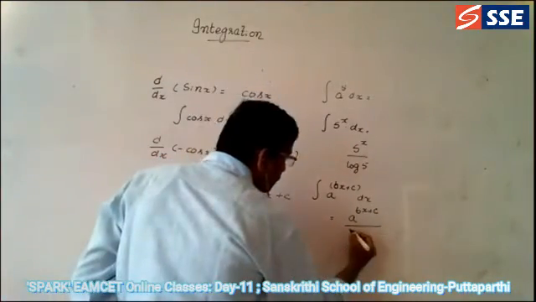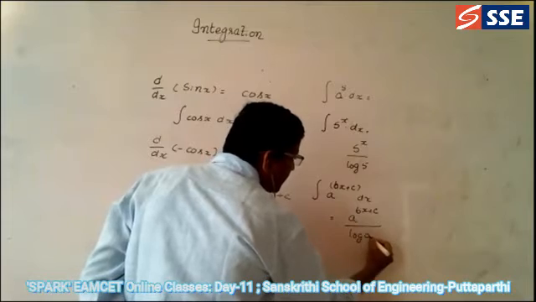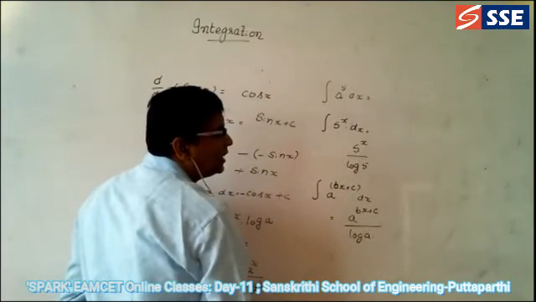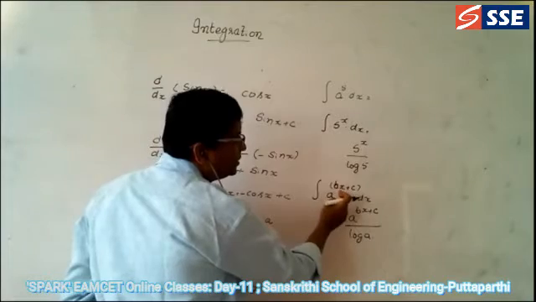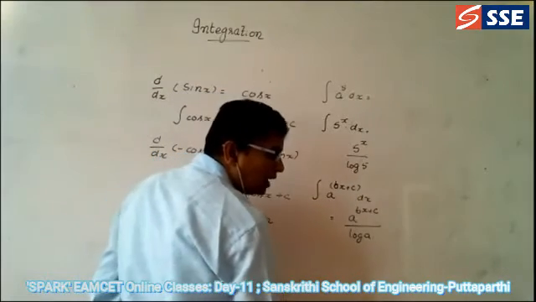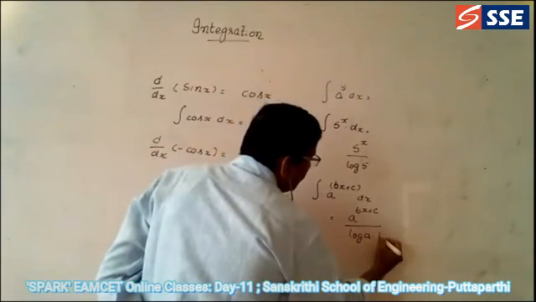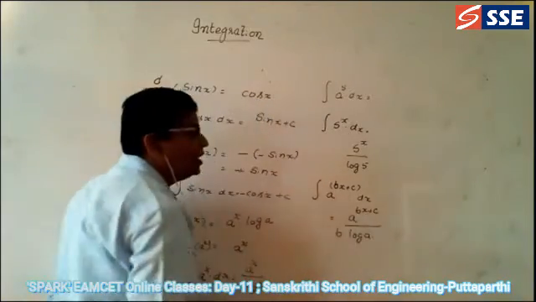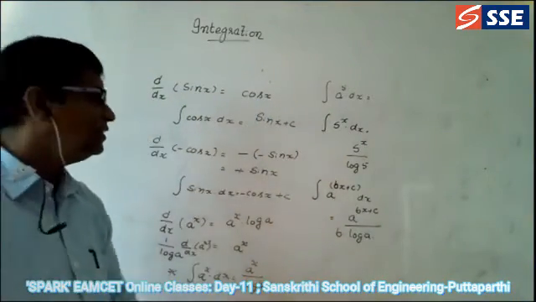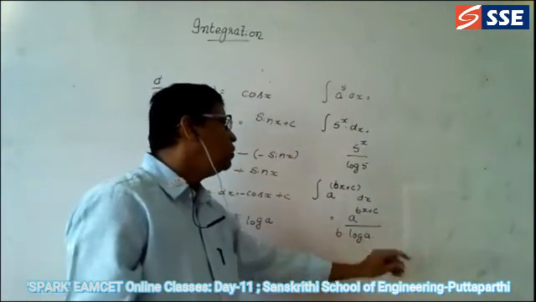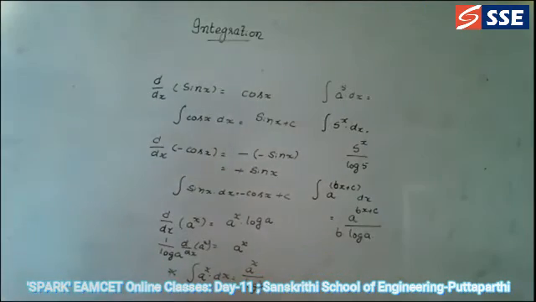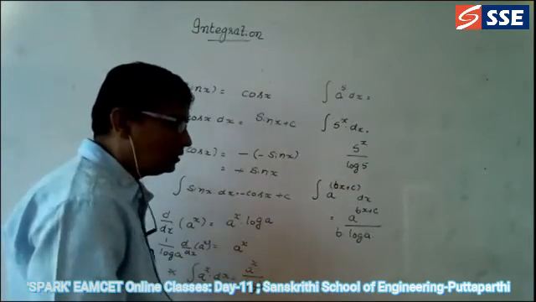Don't leave out the integration of bx plus c. Integration of bx plus c gives a division by b. So you write b here in front. So a power bx plus c divided by b into log a. This is the formula for this.